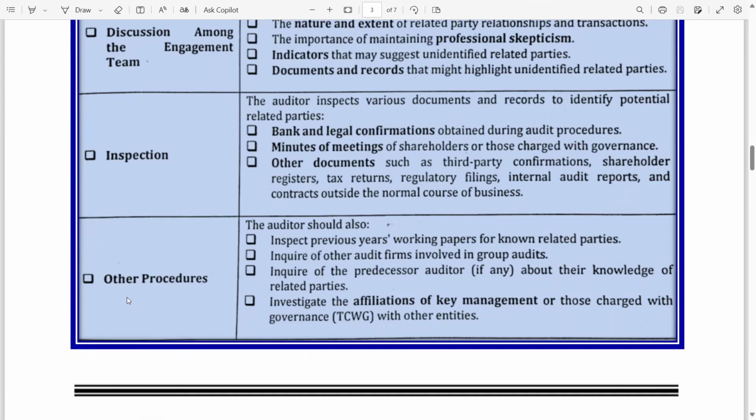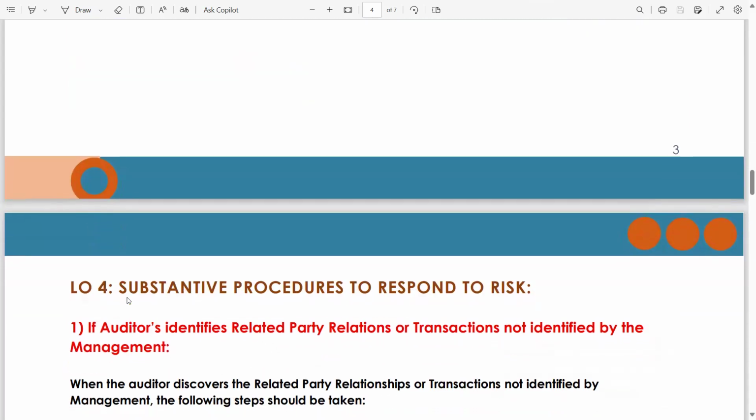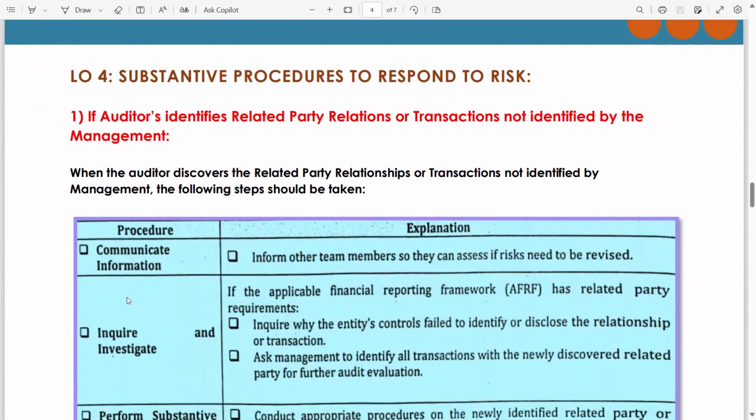Investigate the affiliations of key management or those charged with governance with other entities. Either the upper level management has any relationship with other entities or not. If they have, then what is their affiliation? Now, guys, learning objective number 4, substantive procedures to respond to risk. Once you identify the risk assessment, now how to respond to those risks.